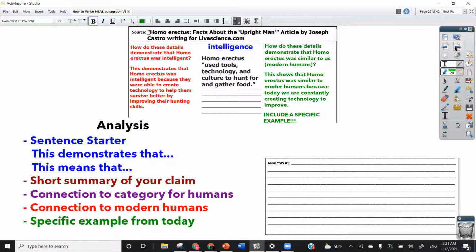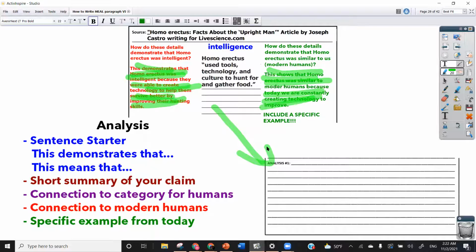All right, so now for the analysis. The analysis is in a similar way. You already have all of the things you need. You have here some details, and you have here other details, and you're basically using that to form your analysis. Okay, and the analysis has these parts.